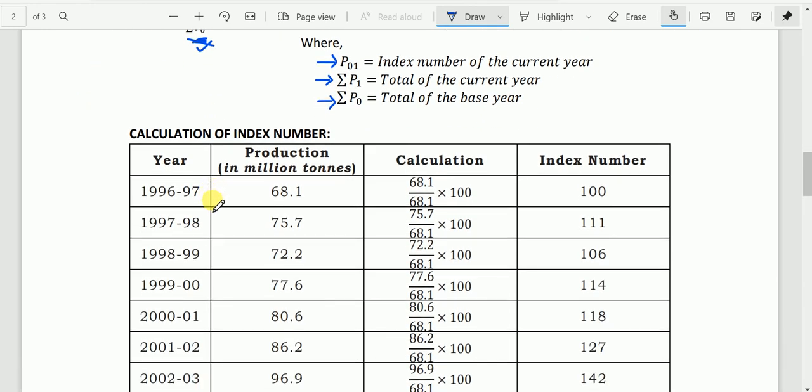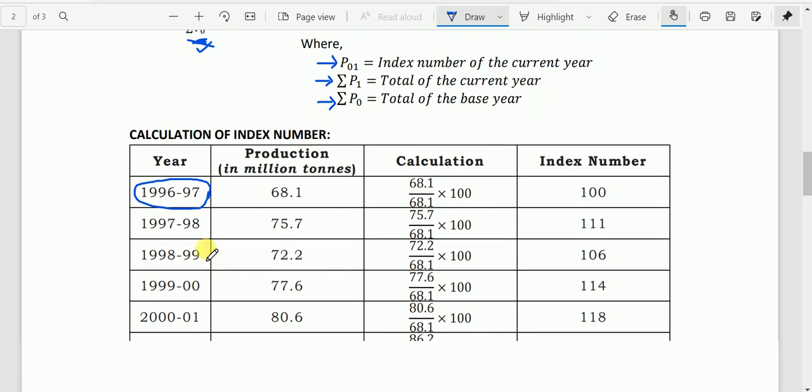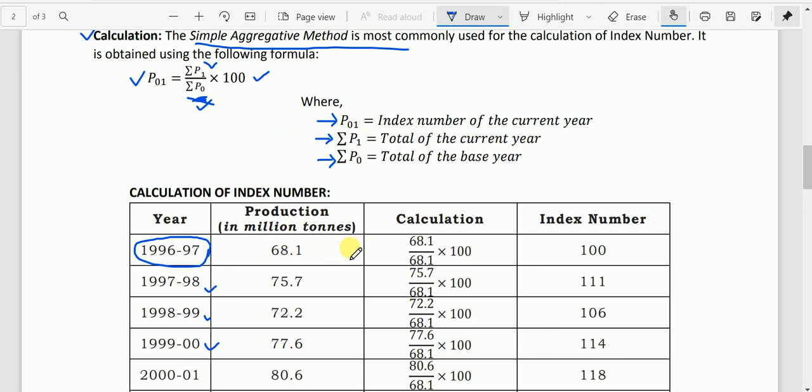So applying the formula, this is the base year. 1996-97 is the base year for this table, and the remaining years are the current years. For the first one, since it does not have a previous year, we have 68.1 divided by 68.1 multiplied by 100.